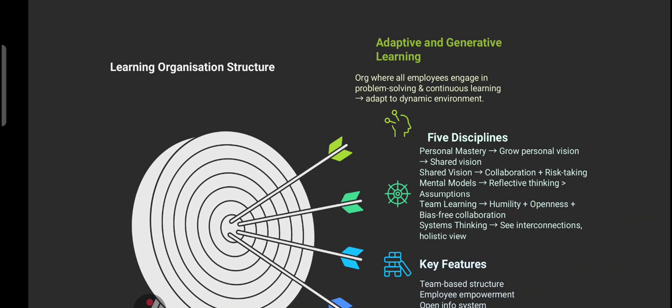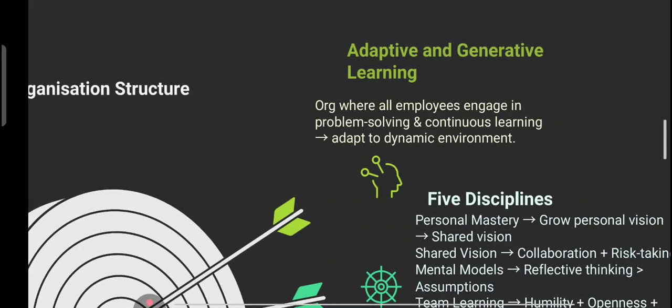Now friends, have a look at the learning organization structure. Building a smarter workplace, how does it work? First of all, imagine a workplace where learning never stops, where every employee grows, adapts, and innovates continuously. That is the essence of a learning organization.